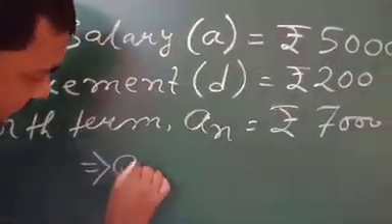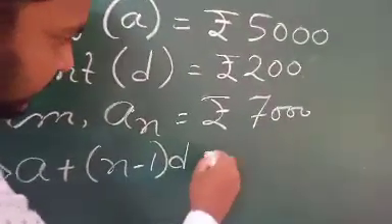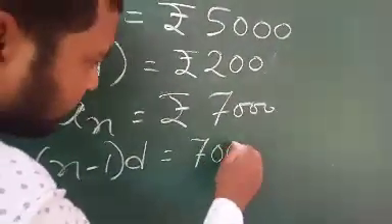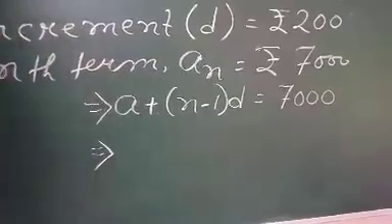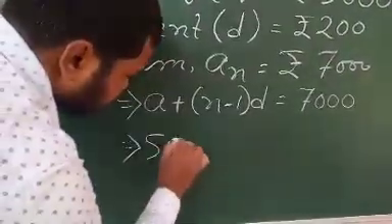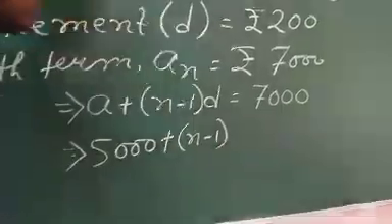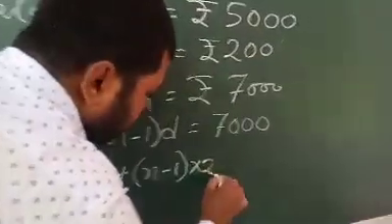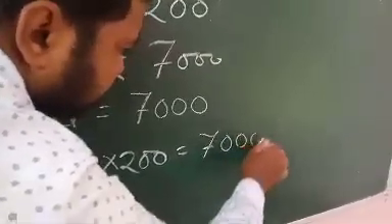So it will be a plus n minus 1 d, which is 7,000. We will go by the formula. So here A is 5,000, n minus 1, here D is 200, it is again 7,000.